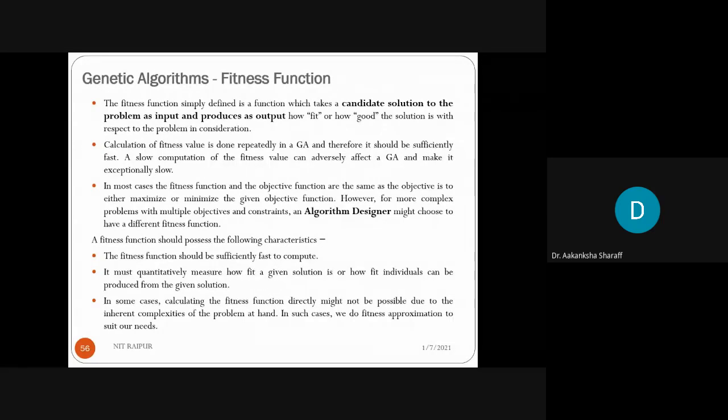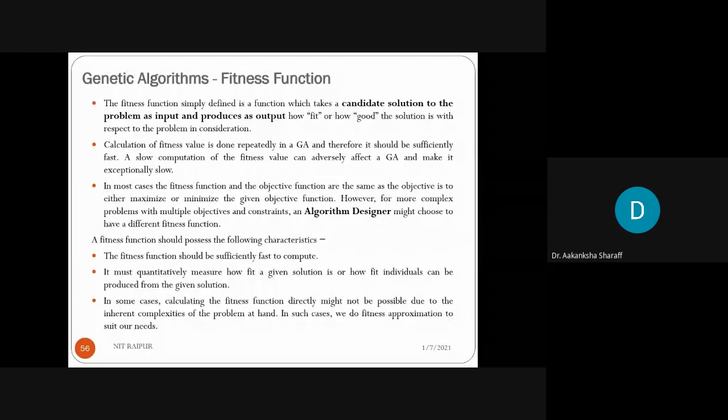How fit and how good, how will we say that a particular solution is the fittest solution or the good solution? Here we have to use some functions based on which we can say that a particular solution is the fittest or the good solution.